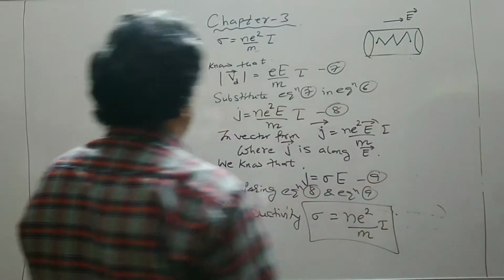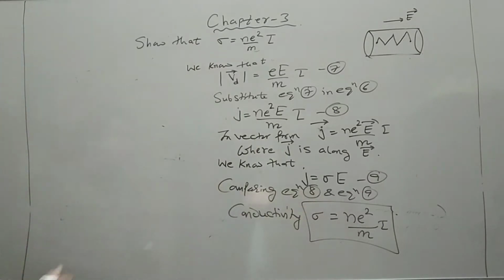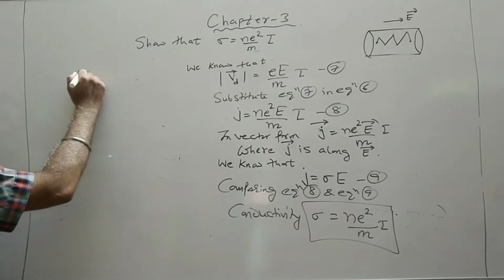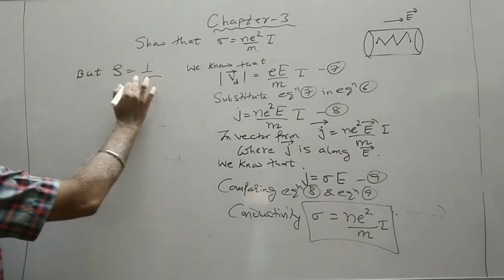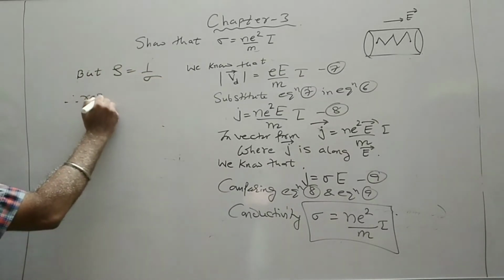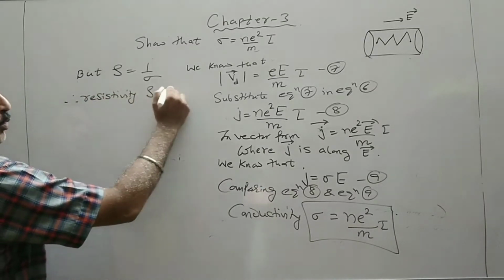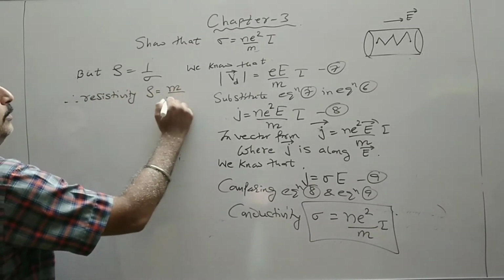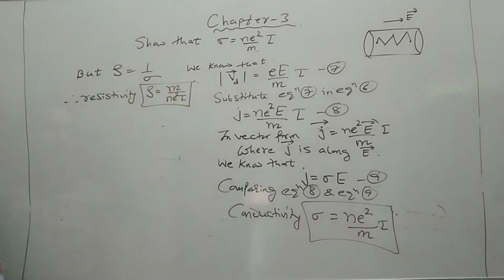Therefore resistivity rho is equal to 1 upon sigma, which is m upon n e squared tau. Now this is the relation for the resistivity.